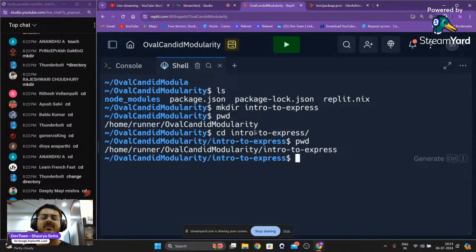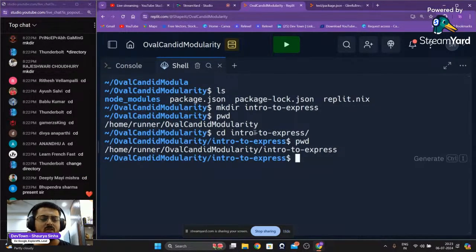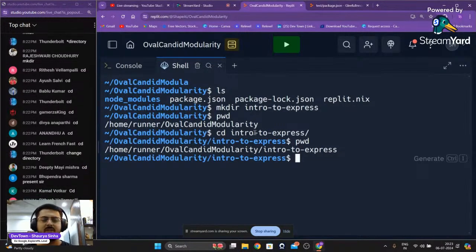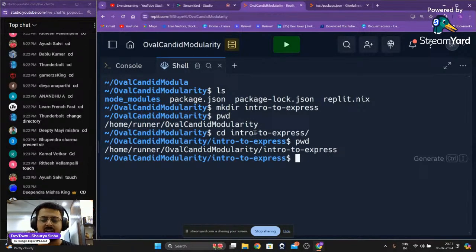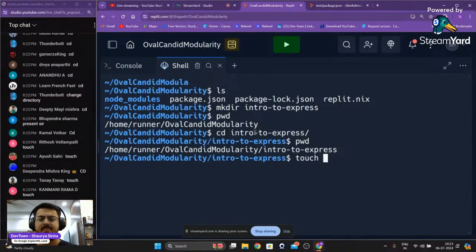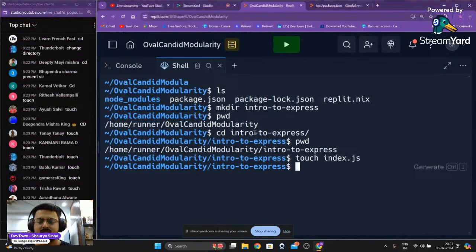So how to create a file? What command should I use to create a file, guys? Can you guys let me know? Touch. Very good, Ayush and Ritesh. Touch is the command. touch, and then the name of the file, index.js.